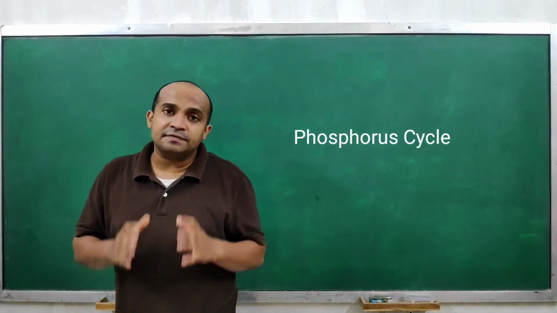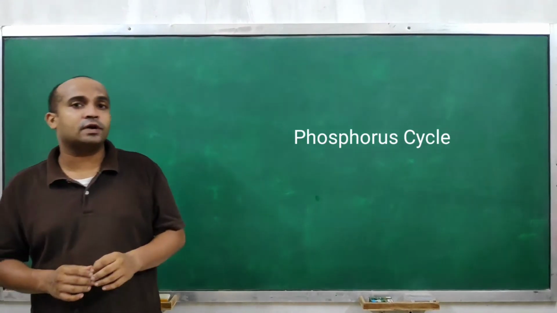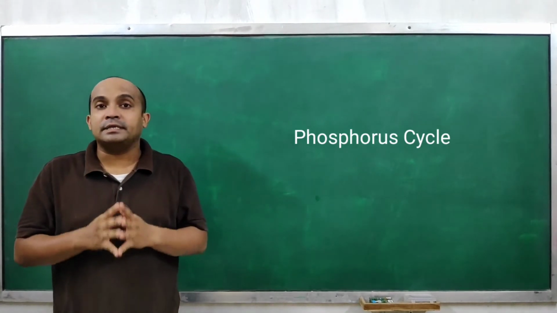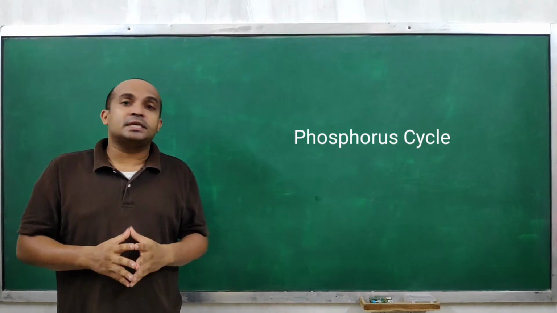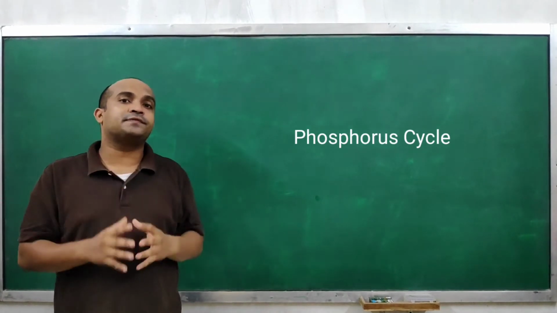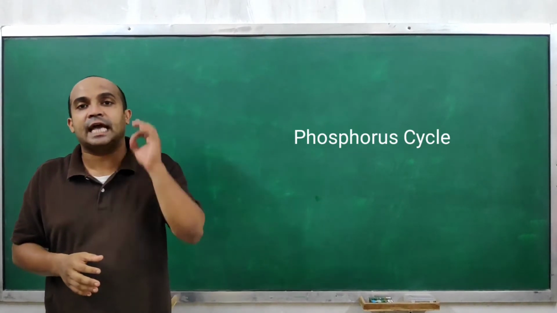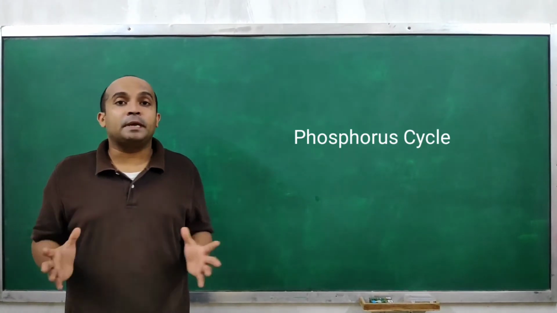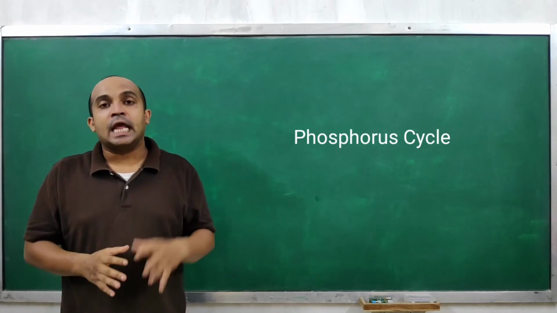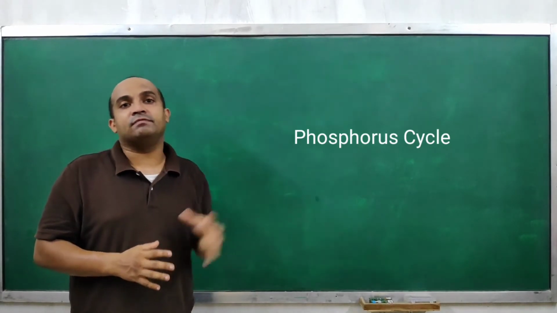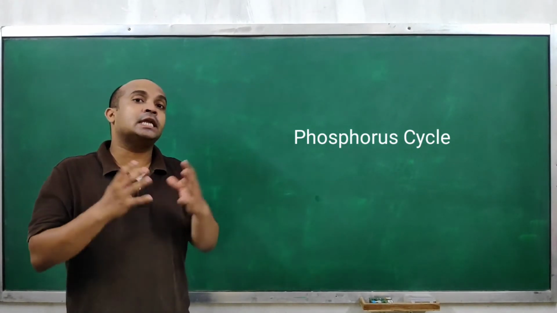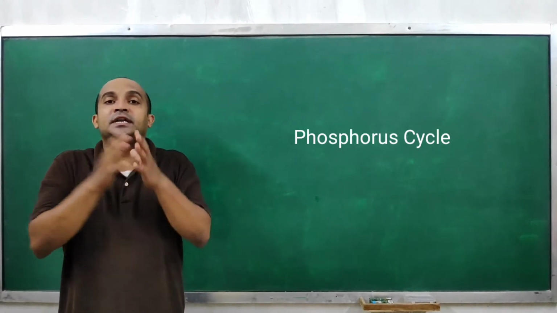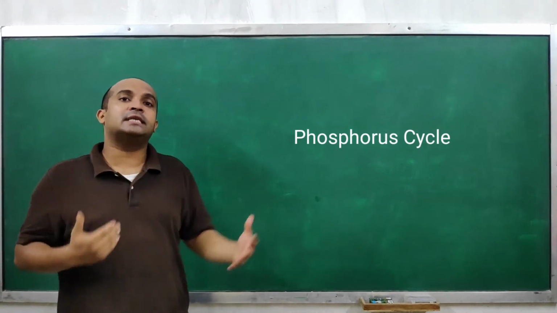The phosphorus cycle is a kind of sedimentary cycle because the reservoir of phosphorus is in the rocks. That's why it is called a sedimentary cycle. In living organisms, there are certain chemicals in which phosphorus is a very essential structural component. For example, phospholipid molecules, which are present in the cell membrane. Adenosine triphosphate, which is present as the energy currency in living organisms, right? To obtain energy, to exchange energy between different chemicals in a cell or between cells.